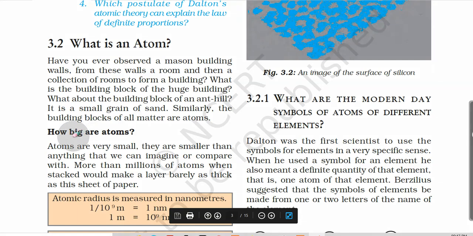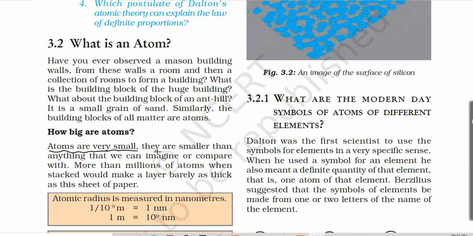If I am saying that atoms are very tiny particles, how can we measure the size of the atom? Atoms are very small, smaller than anything we can imagine or compare with. More than millions of atoms, when stacked together, would make a layer barely as thick as a thin sheet of paper. When millions of atoms are kept one over the other,